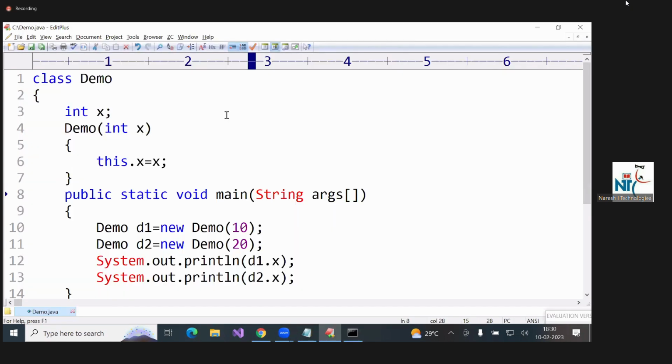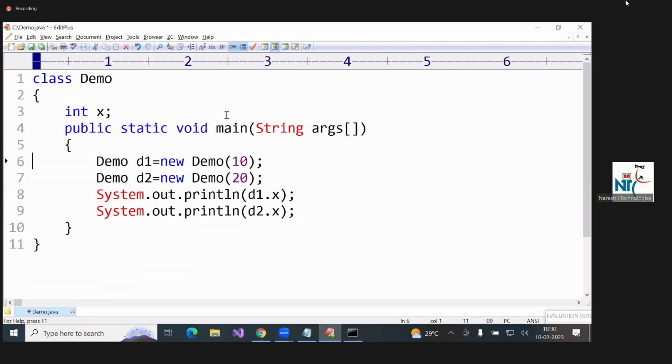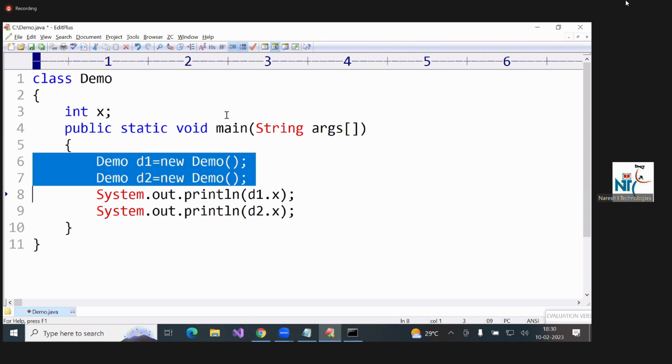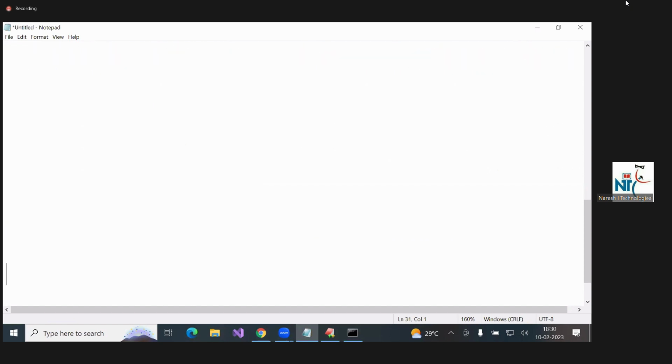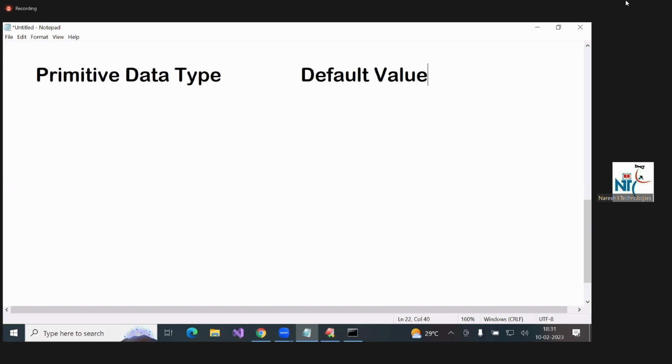So here one more thing, the default value. Who will assign the default value? Initialization. Who will initialize the default value? The constructor. The default constructor will initialize it. First of all, this is also to be written. Every variable has one default value. Primitive data types and default values.